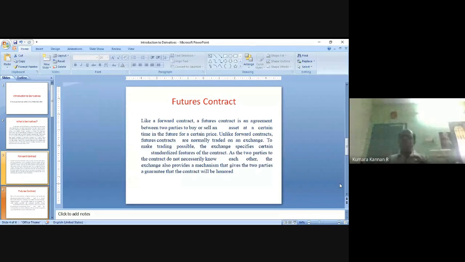Daily settlement mechanism, in the sense that the two parties will be asked to deposit a certain amount in their bank account, savings account. That amount is the initial margin. The initial margin will be deposited in the bank account. Suppose next day, at the end of the day, the situation is favorable to the buyer of the contract, favorable to Mr. Buyer of the contract.